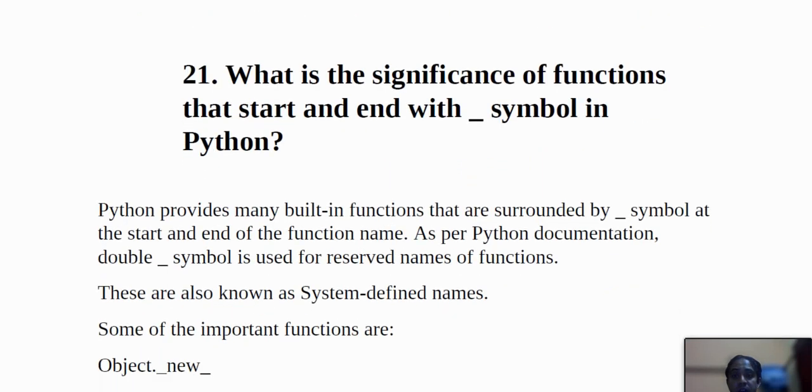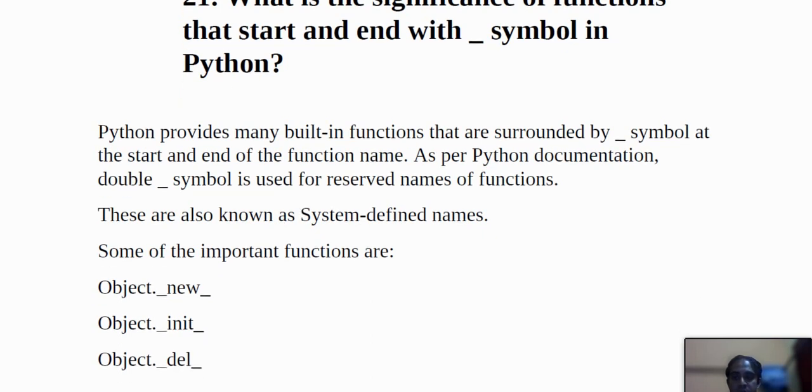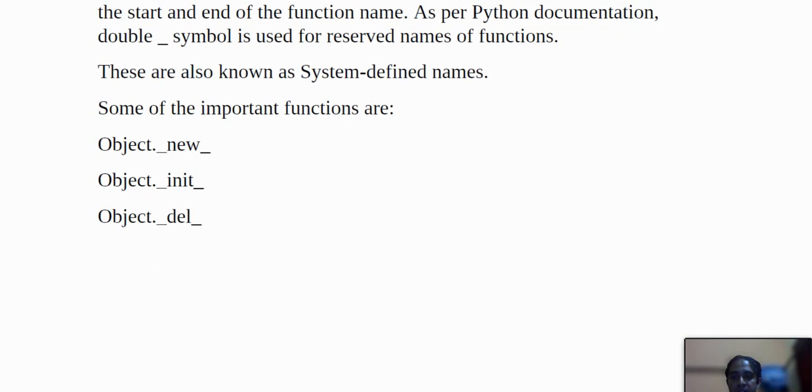Okay, so this way you can apply it, they can ask in any question. Okay, so what is the significance of functions that start and end with the underscore symbol in Python? Python provides many built-in functions that are surrounded by the underscore symbol at the start and at the end of the function name. As per the Python documentation, the double underscore symbol is used for reserved names of functions, and these are also known as system-defined names. So there are some important functions there.